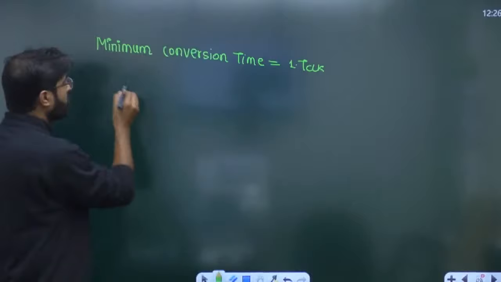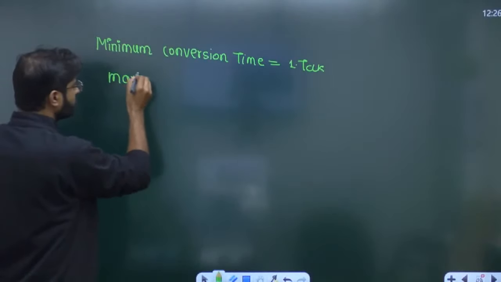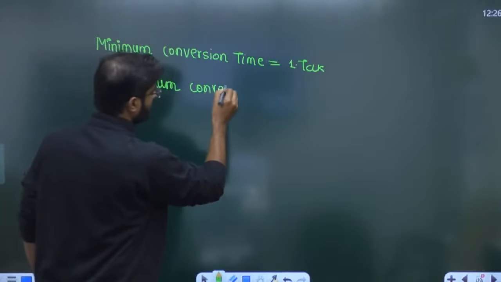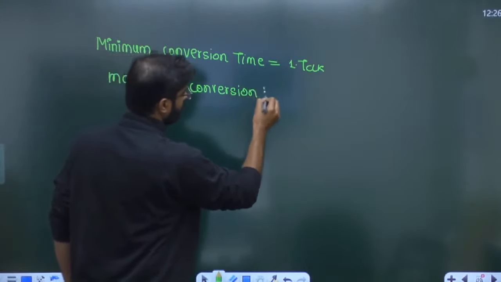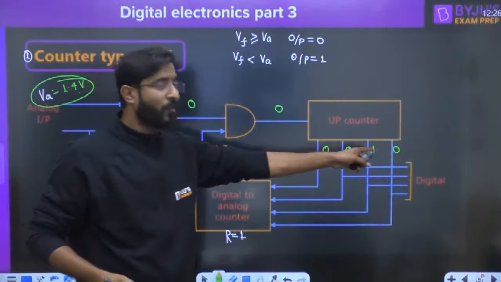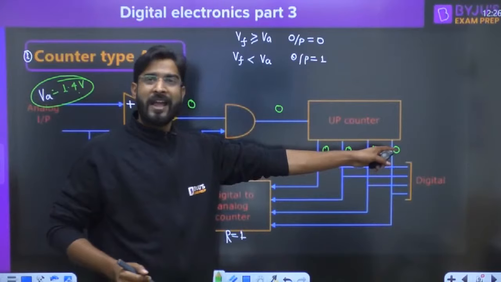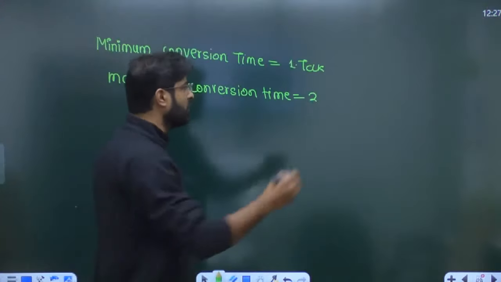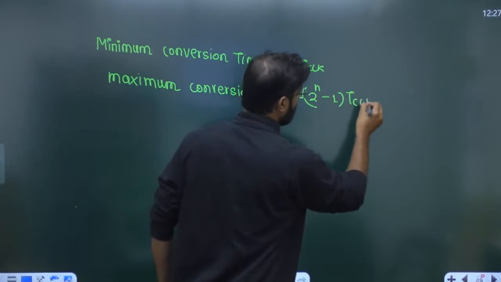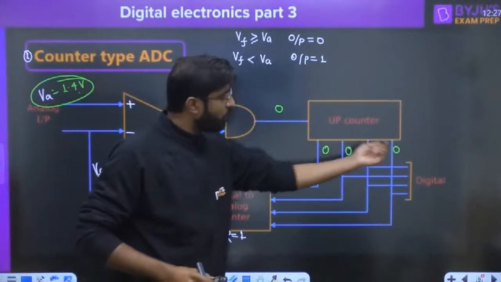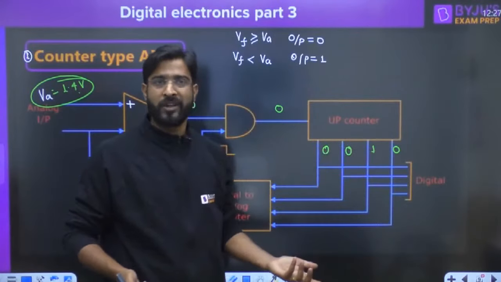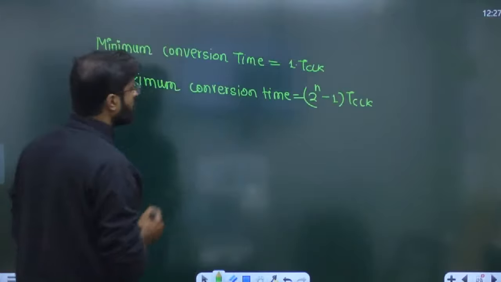If you want to discuss the maximum conversion time, it depends upon the number of bits. If it is an n bit counter, then it is 2 raised to power n minus 1 clocks, because when it goes to 1111, which is 15, it is going to stop. This is the maximum limit, so this is the maximum conversion time.